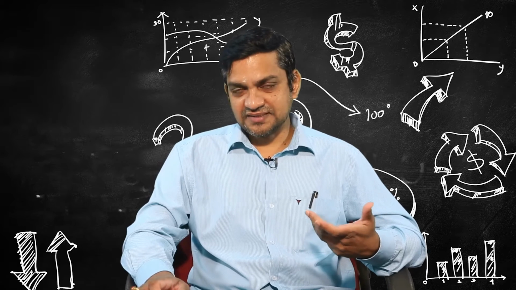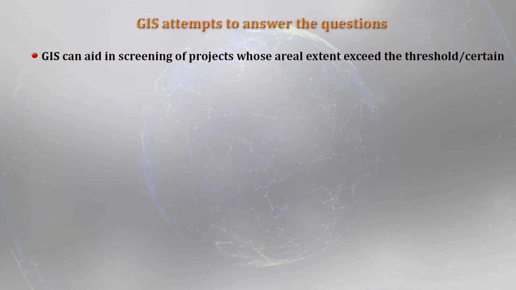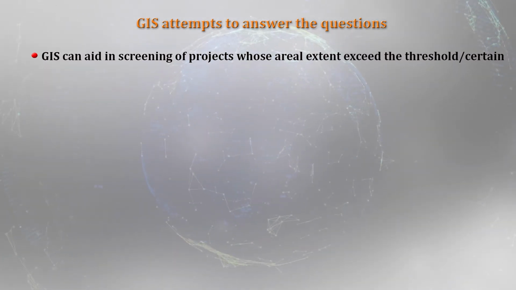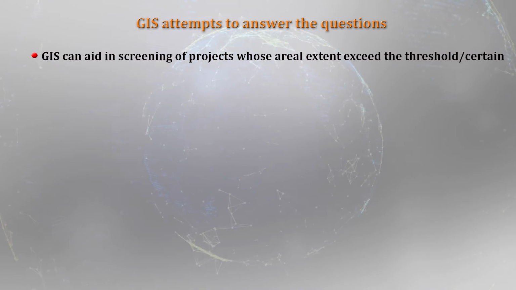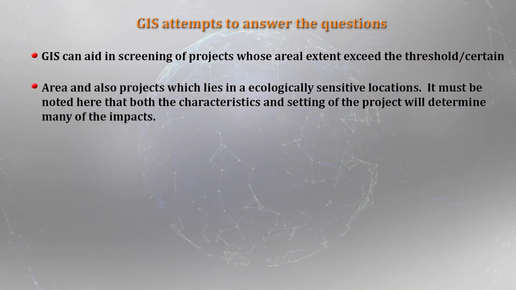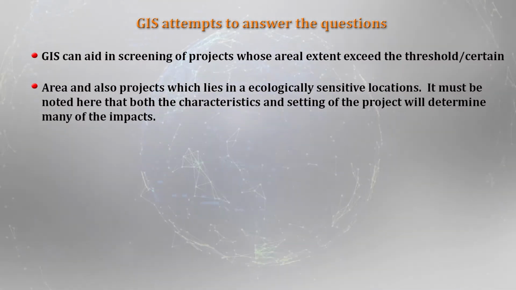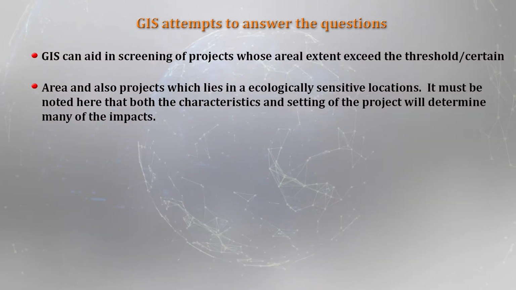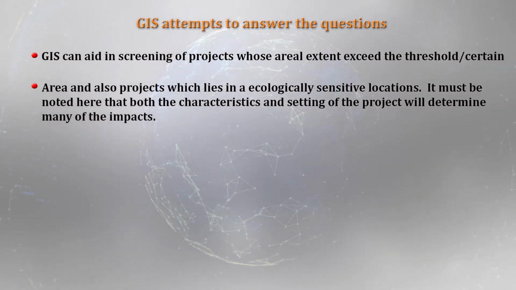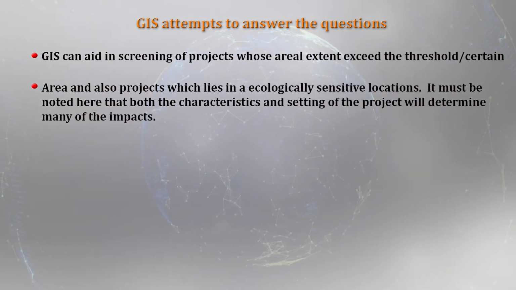Then when you look at the screening of projects, there are certain examples. GIS can aid in screening of projects whose areal extent exceeds certain limits, certain thresholds, certain area. And also GIS can be used for projects which lie in ecologically sensitive locations. In that case, EIA is very essential, and when you talk about any project in an ecologically sensitive area, GIS can be very, very useful.